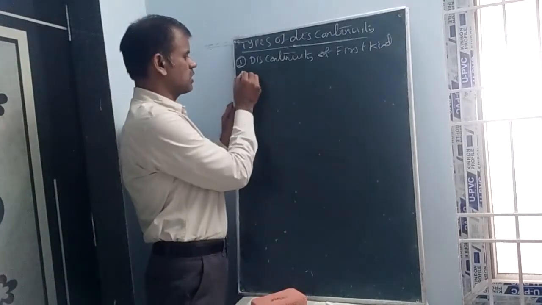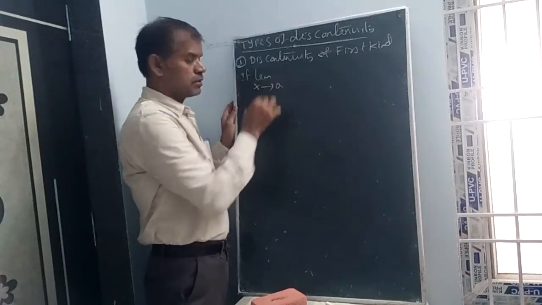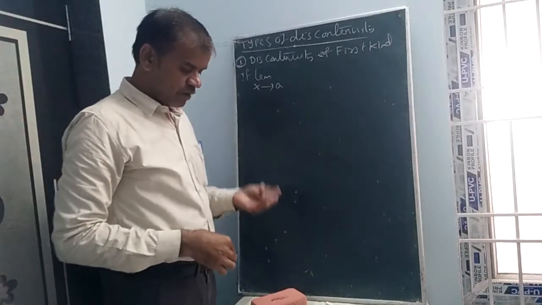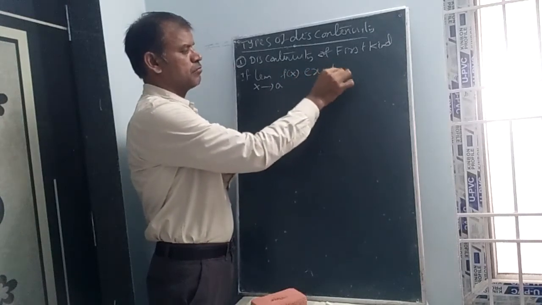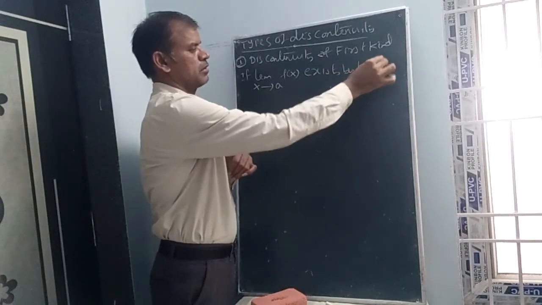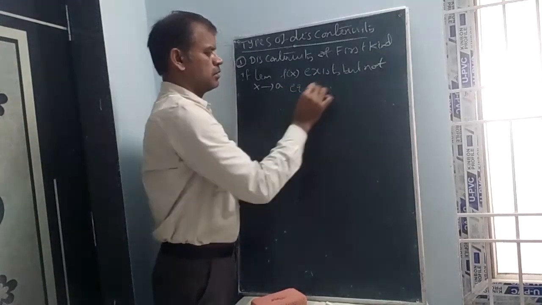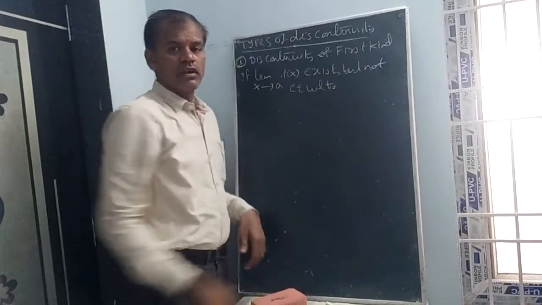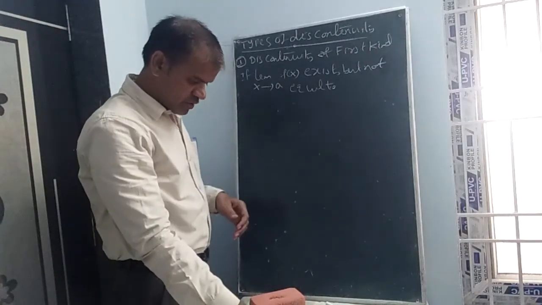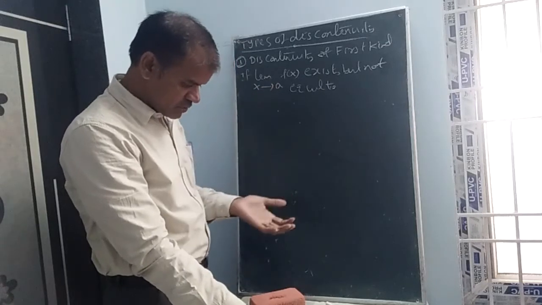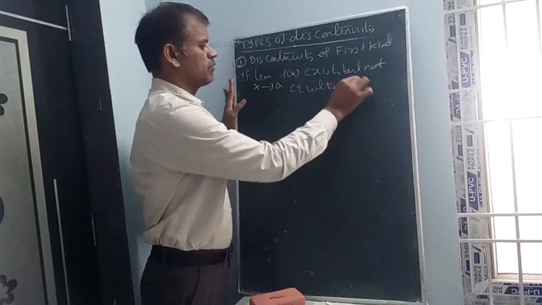If limit x tends to a of f of x exists but is not equal to f of a, or f of a is not defined at that point, it is of two types, removable discontinuity. Limit of f of x exists but is not equal to f of a.